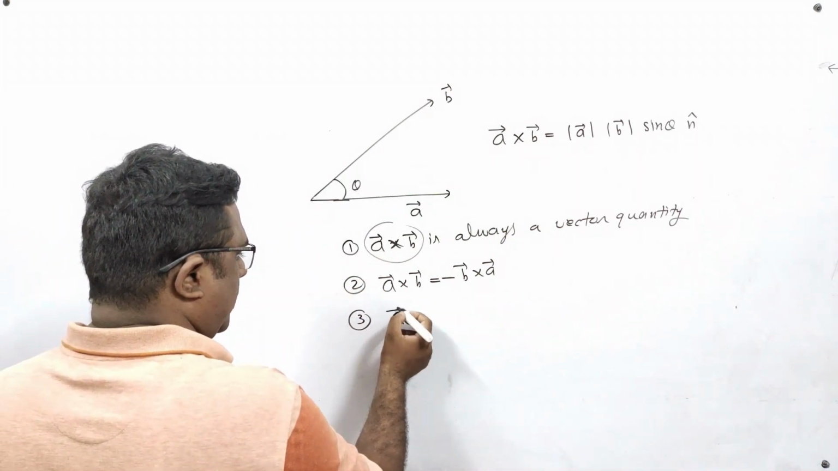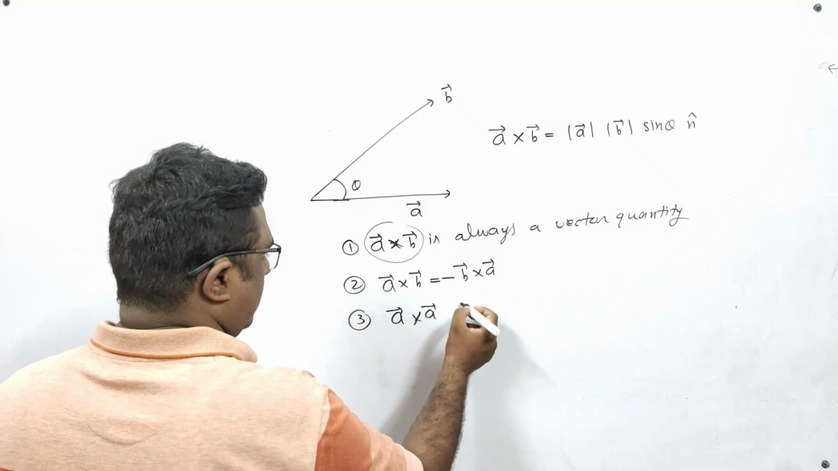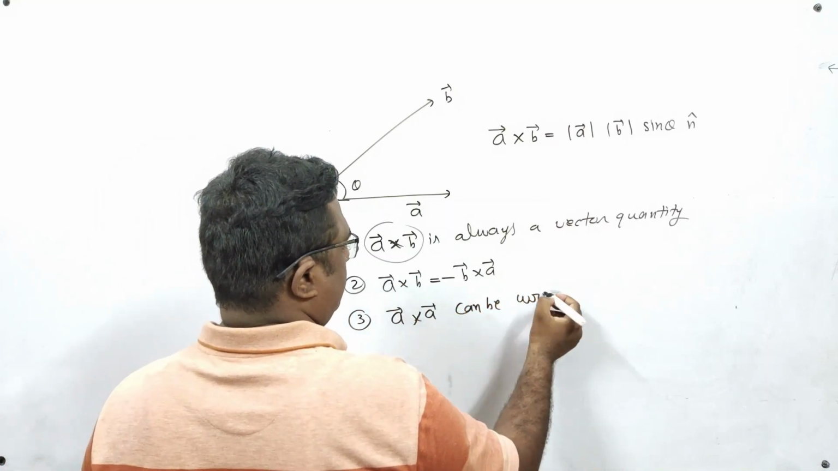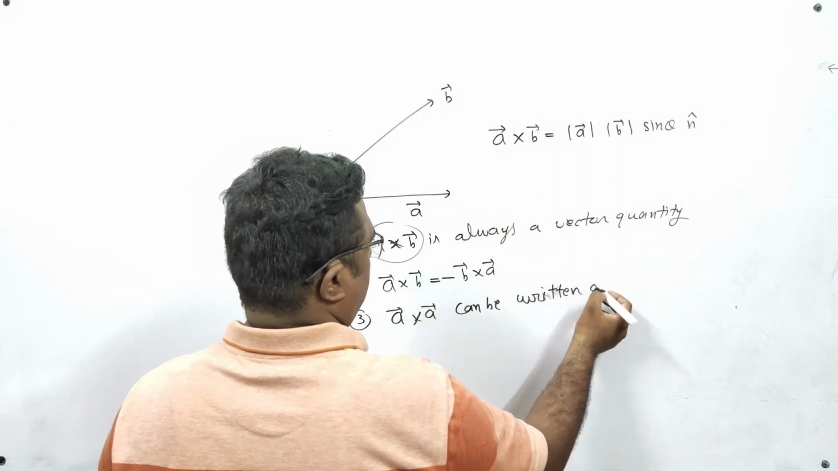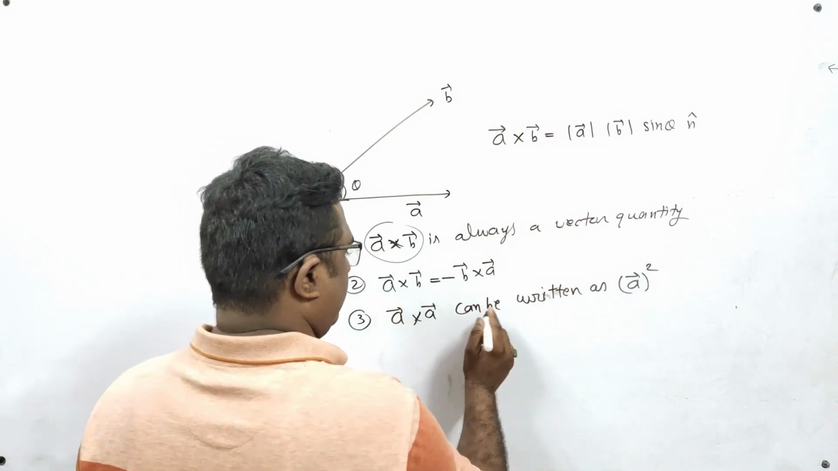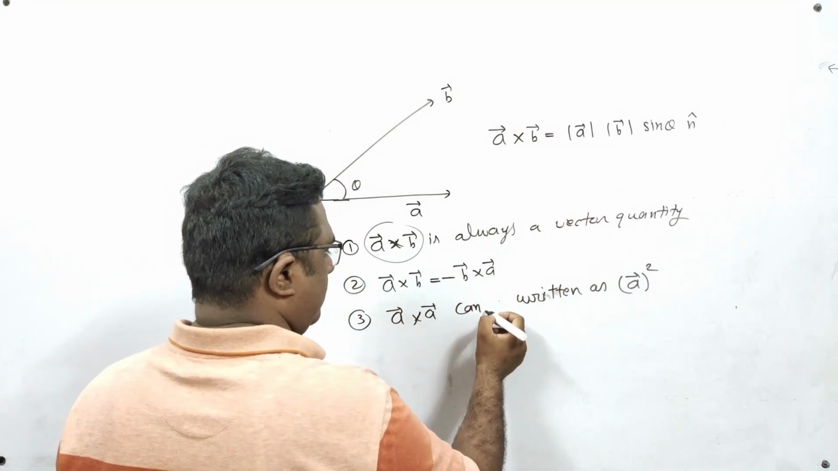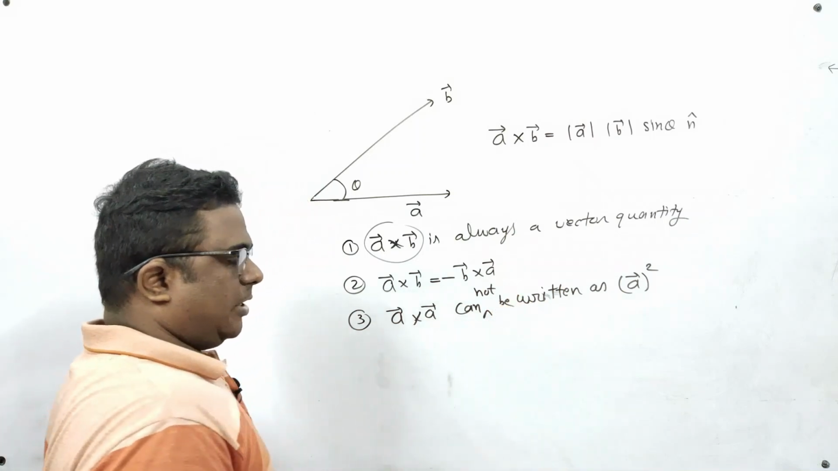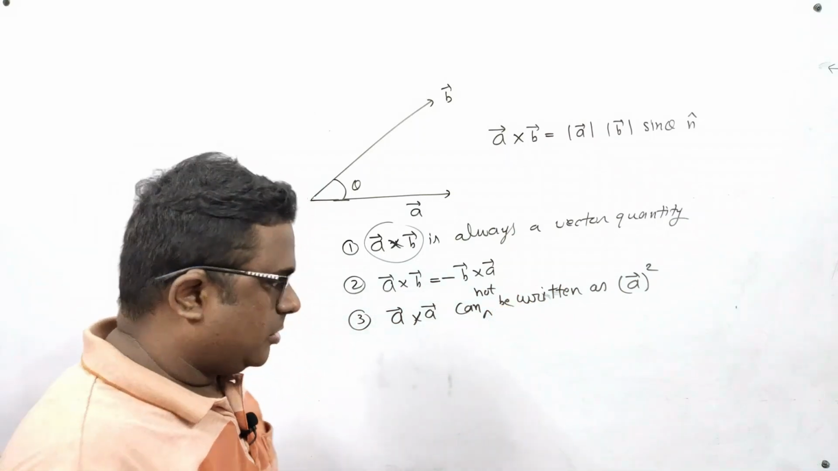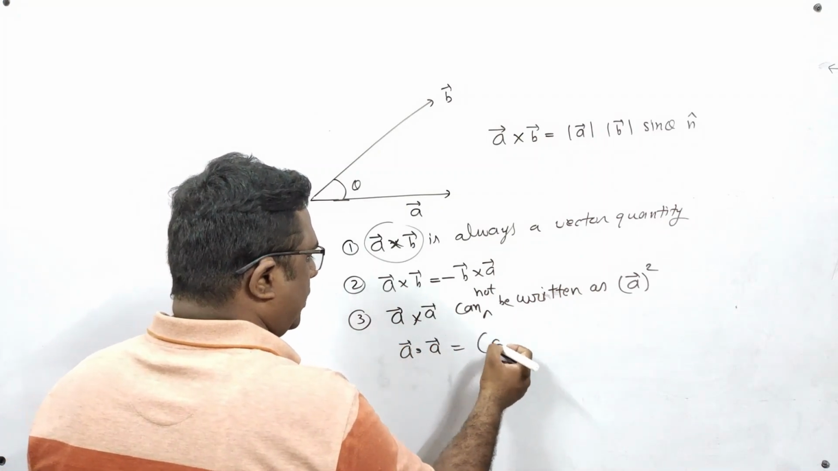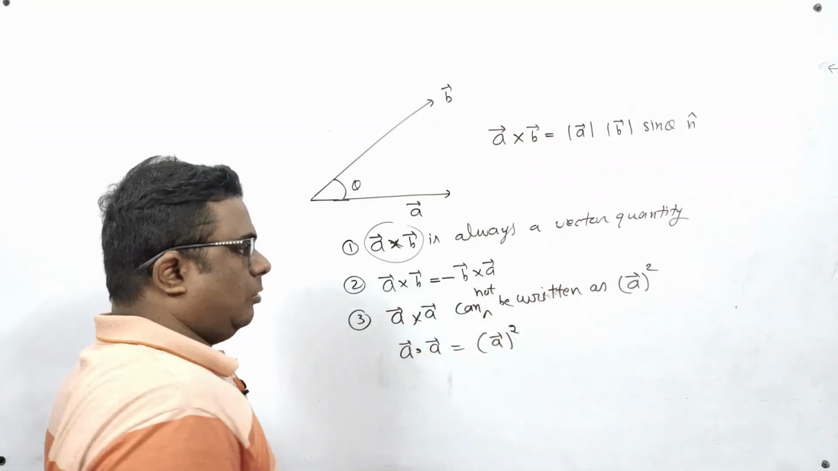Number three, A cross A cannot be written as A vector whole square. Remember that A cross A cannot be written as A vector whole square. In fact, if you have A dot A, then you can write A vector whole square.